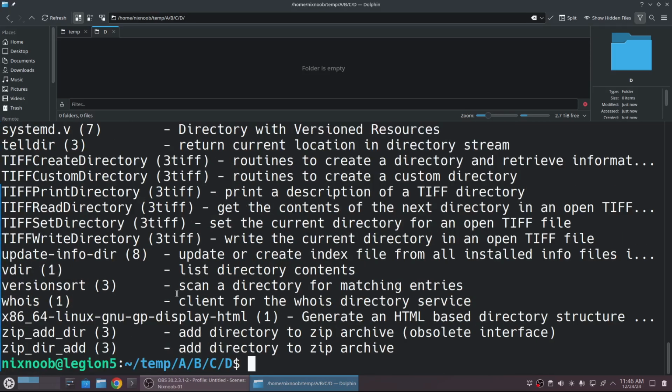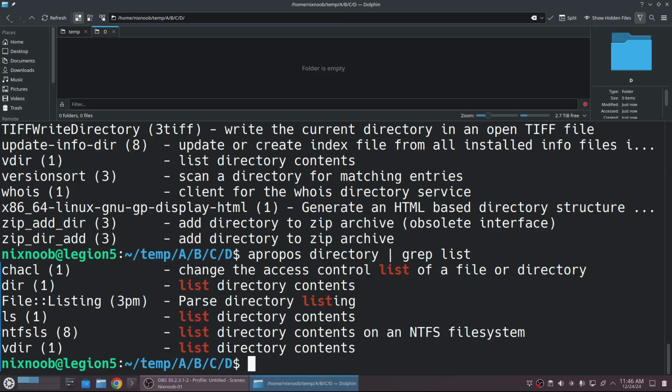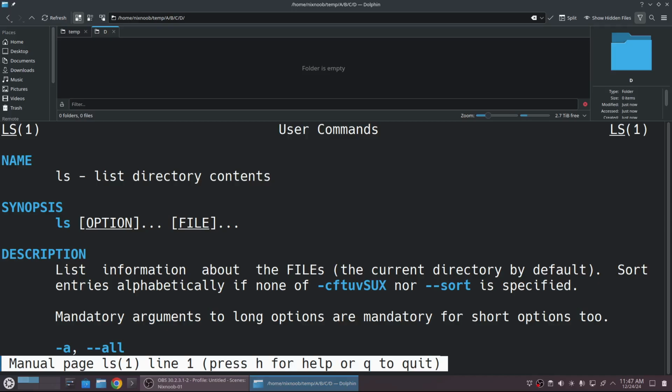And without getting too heavy into the terminal, like I could do apropos directory and then pipe that to grep and search for list. And that would limit my list down. Now you can see I've got directory and ls is right there. Third option. So I can find anything that I'm looking for, even when I don't know what it is I'm looking for, using apropos. And then once I find what I'm looking for, you can type man and then the name of the command. And here's the manual for that.